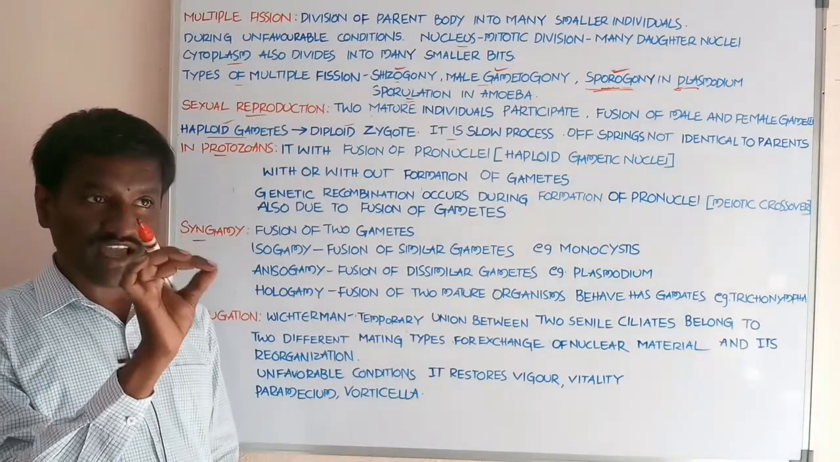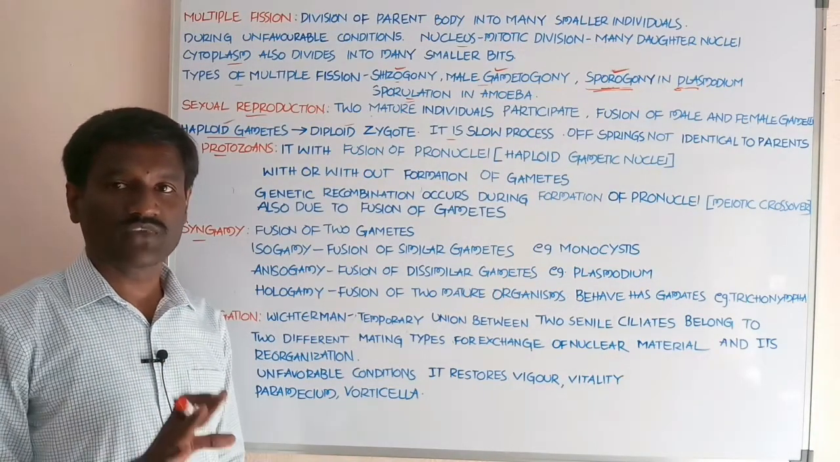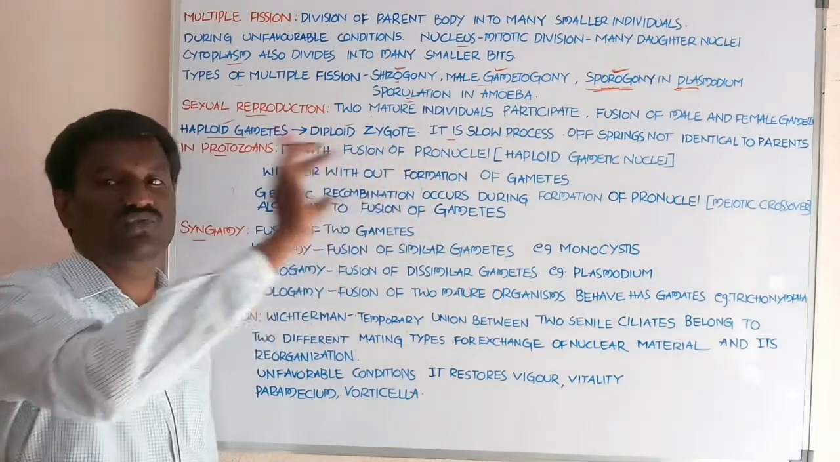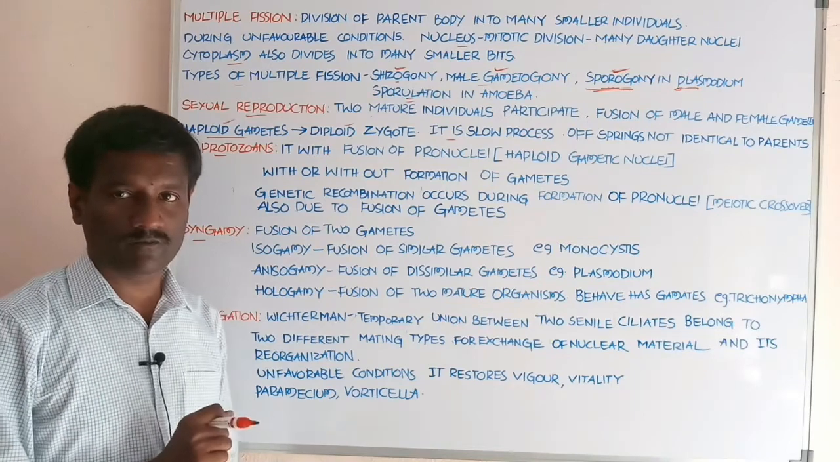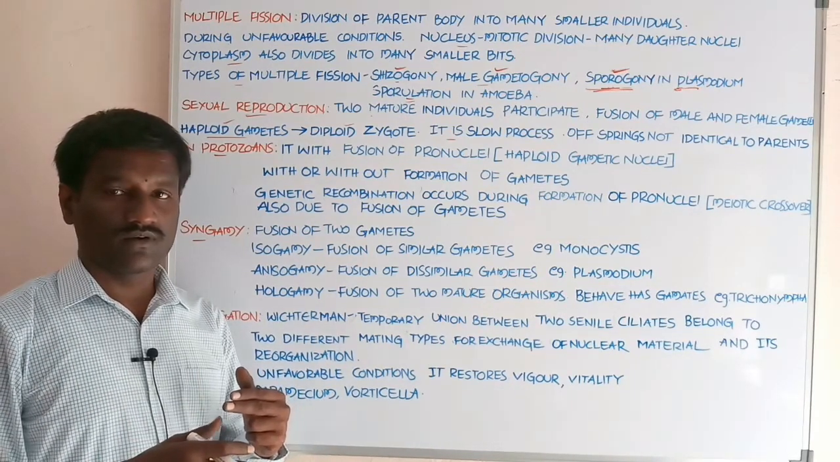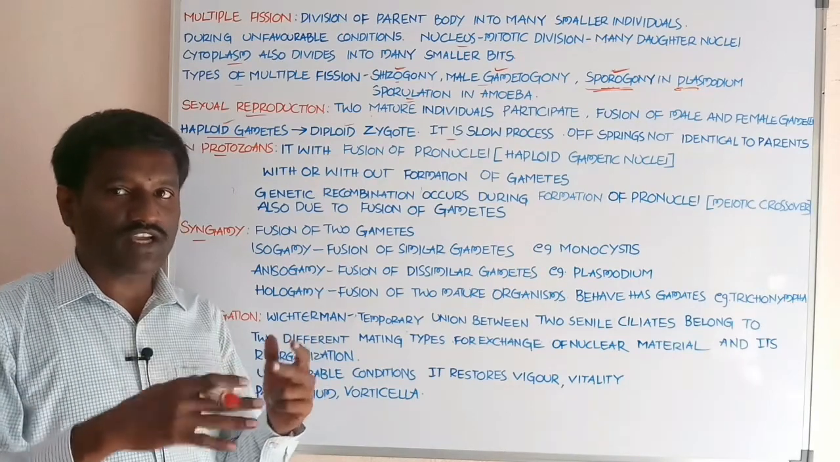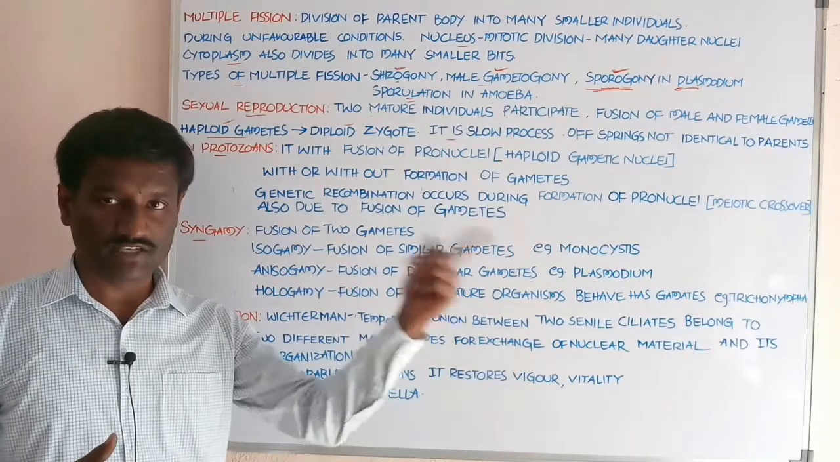Similar characters are not seen in the individuals produced from sexual reproduction. Different types of characters are present in the individuals that are produced by sexual reproduction.